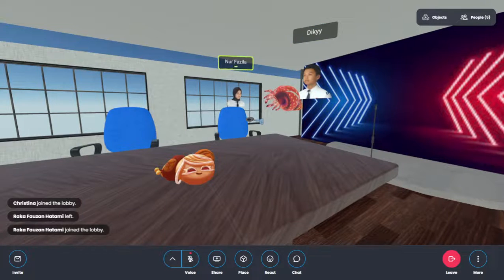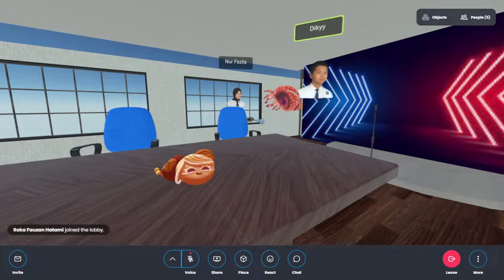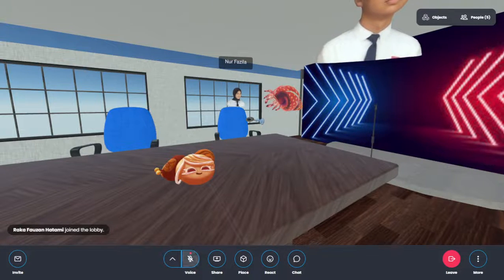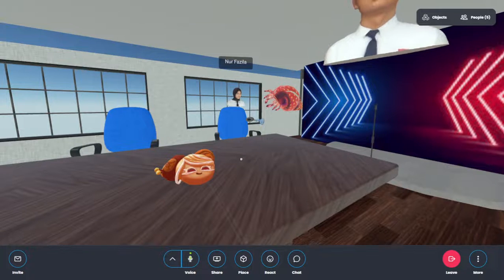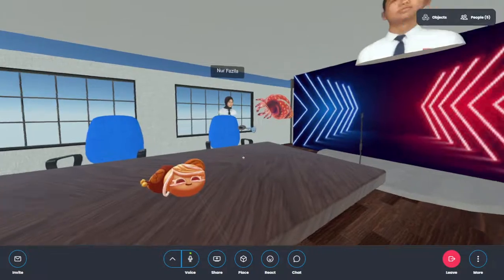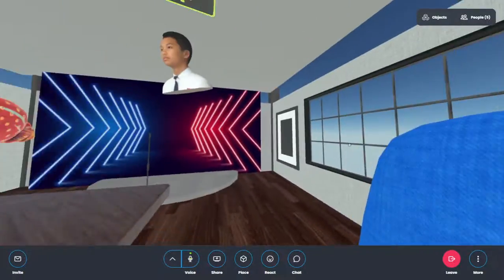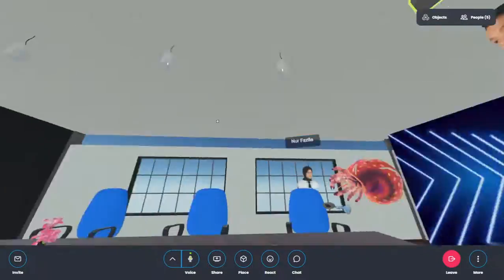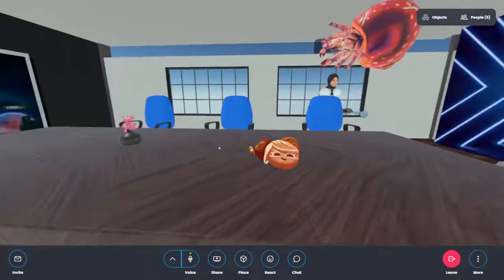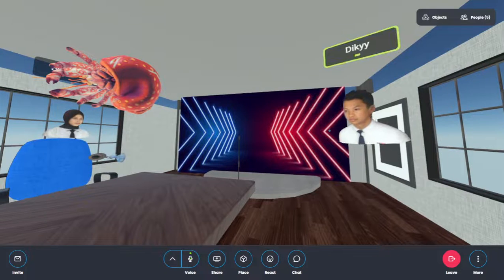I like the table and the chairs. How about you, Anji? Yes, I join this room because I must join it, and I think this room is great with the chair and table where we can discuss.